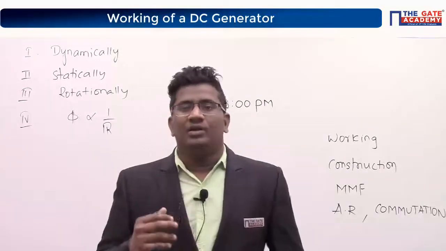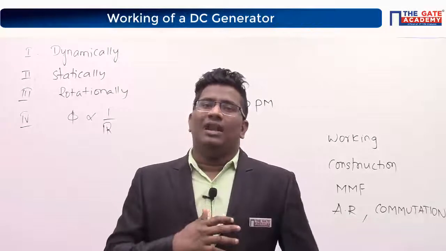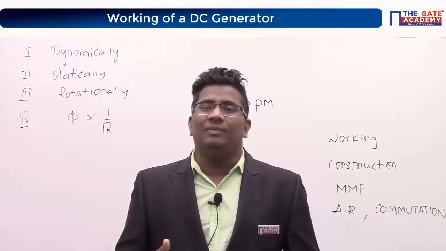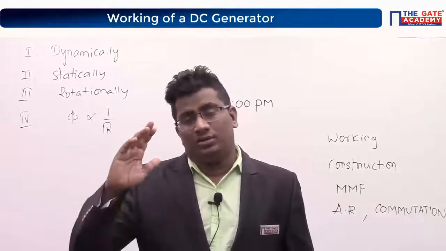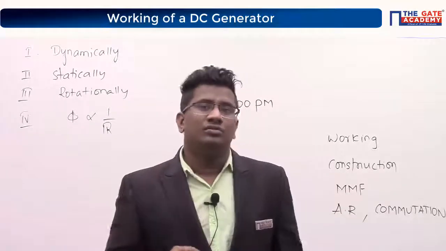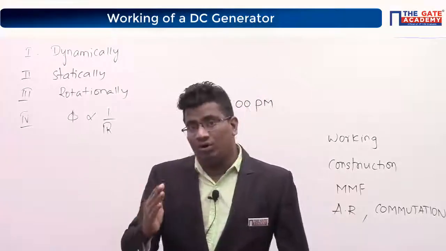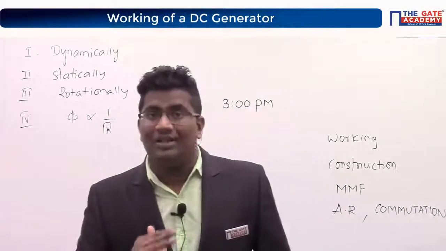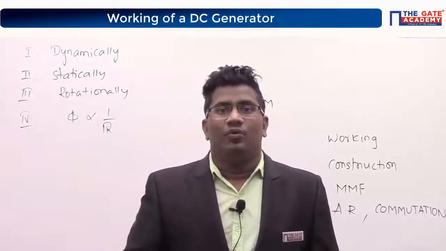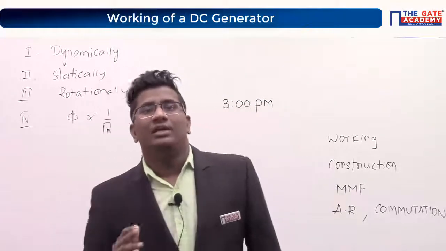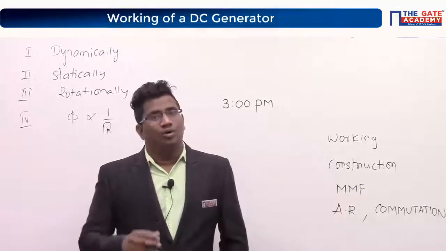Yes, no air gap. So if there is a large air gap and a very small core, then tell me, majority of MMF will drop across the air gap or across the core? Where will it drop? Yes, across the air gap, because air gap reluctance is more.